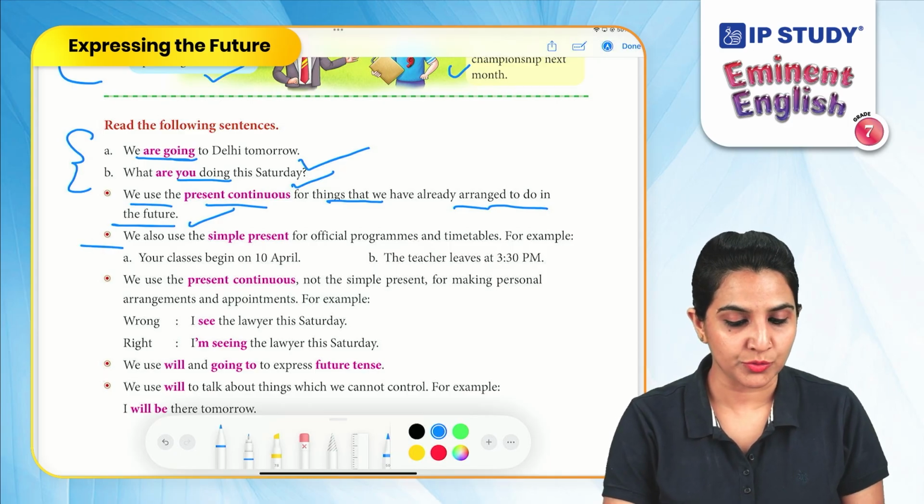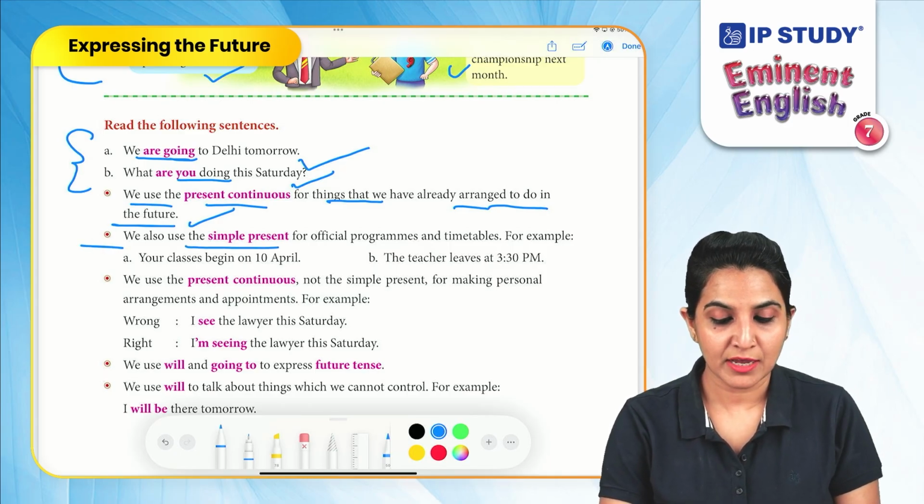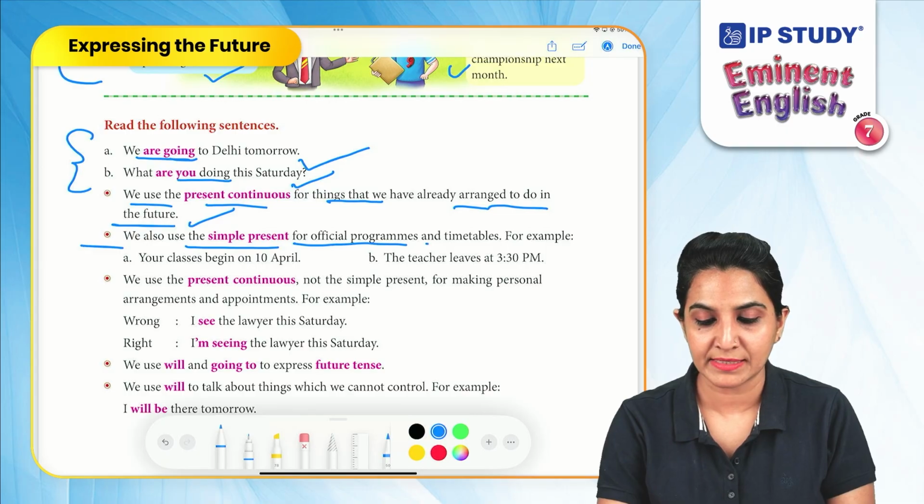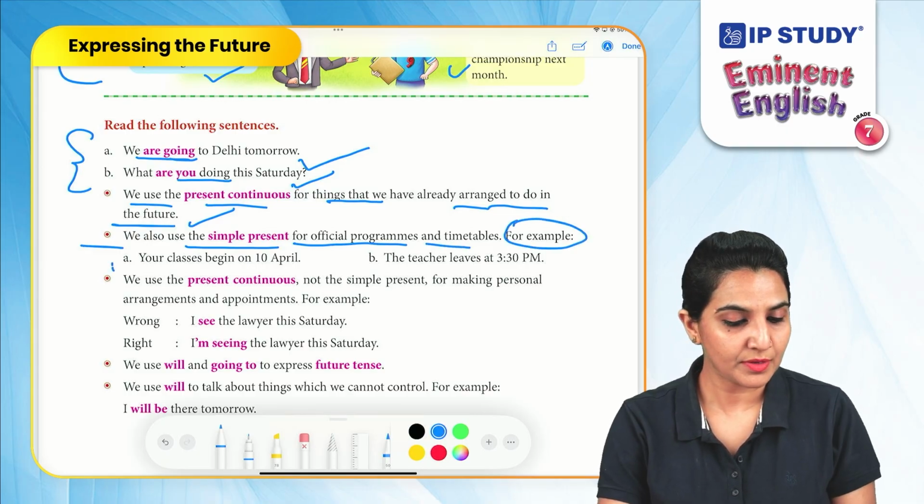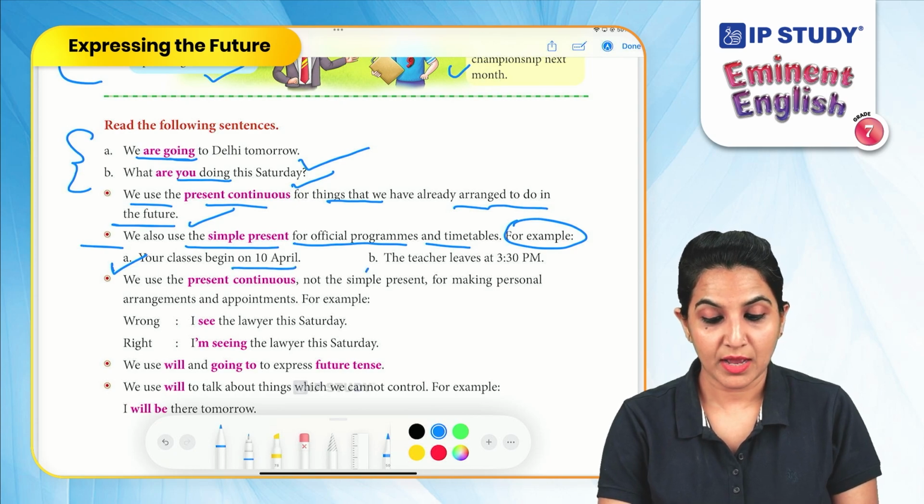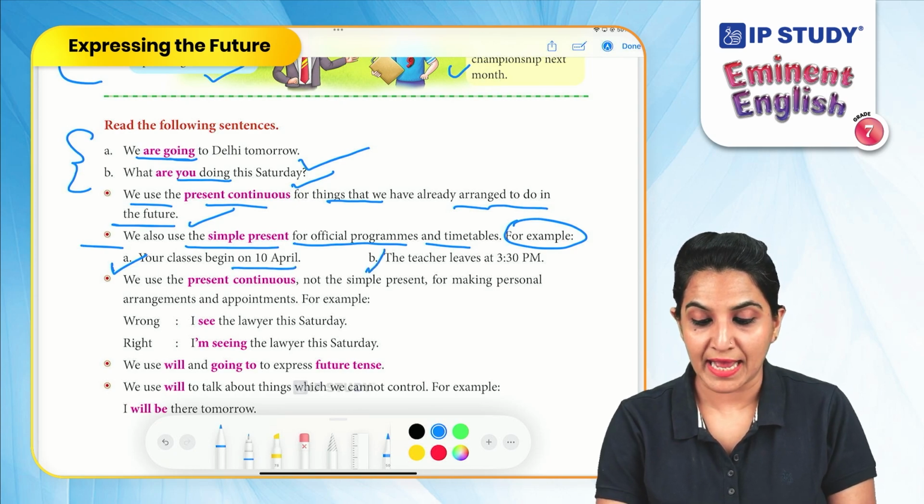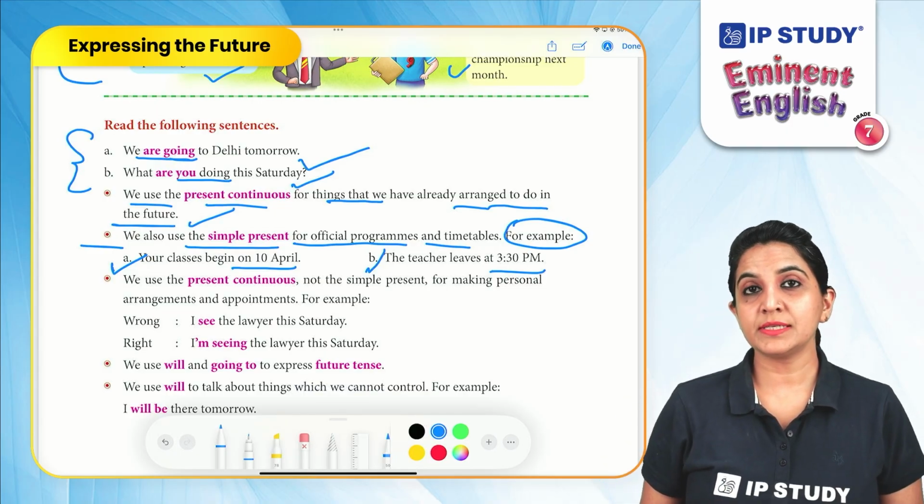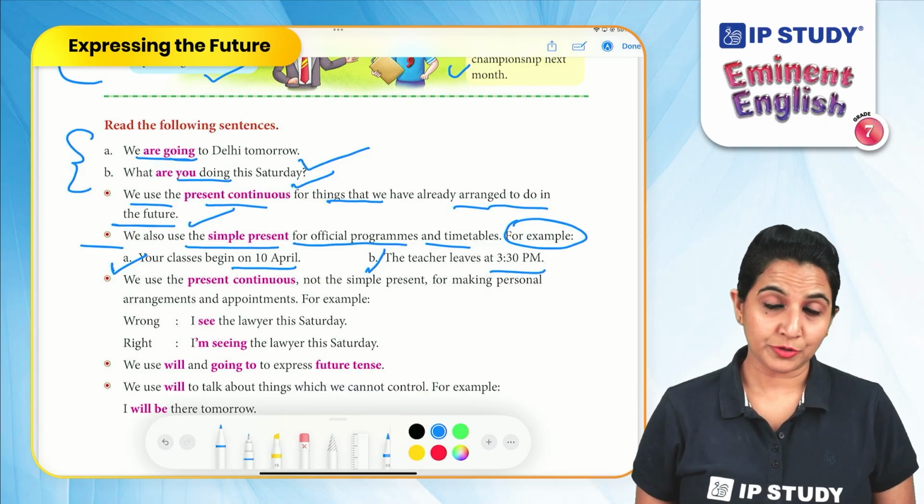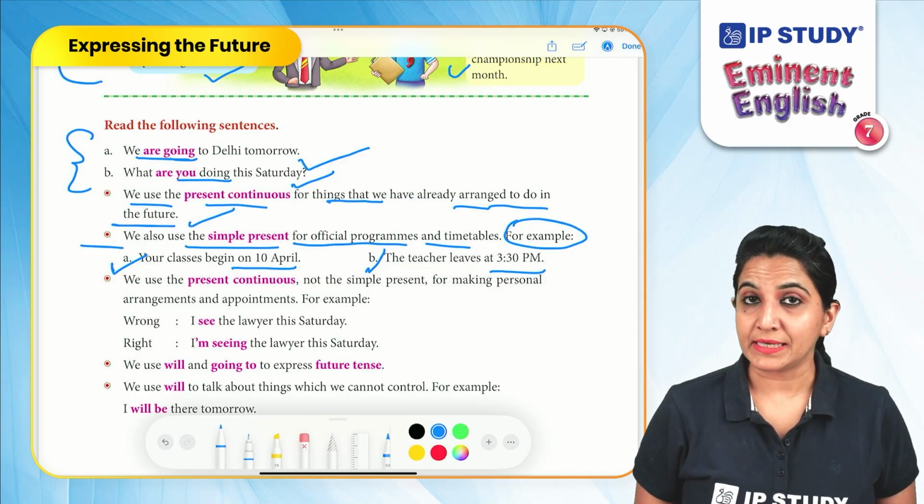We also use the simple present for official programs and timetables. For example, your classes begin on 10th April. The teacher leaves at 3:30 p.m. So something which is official. That could be the timings, those could be the events.